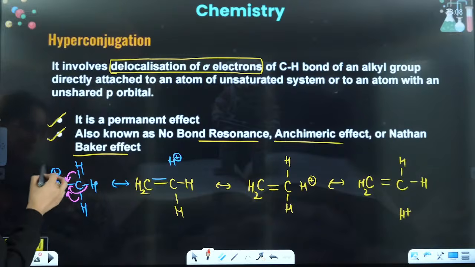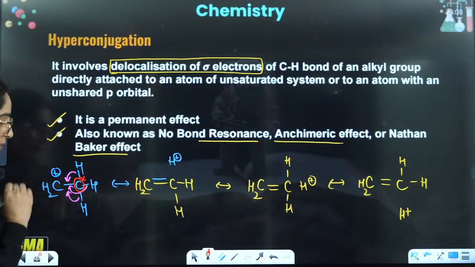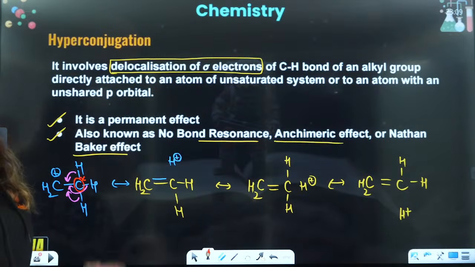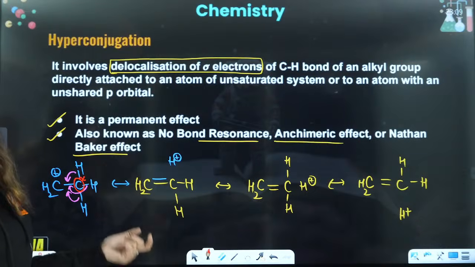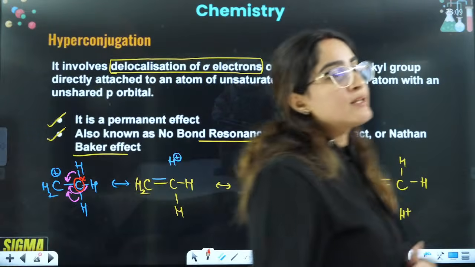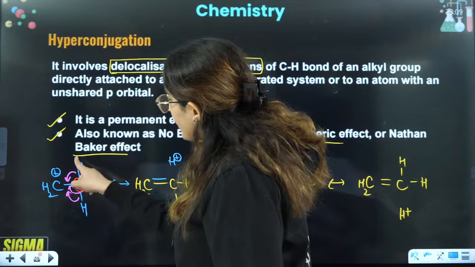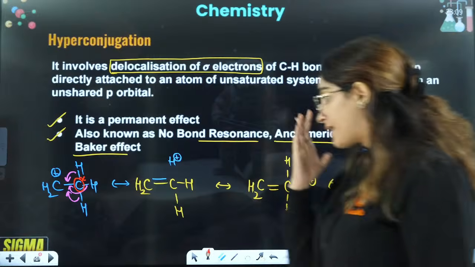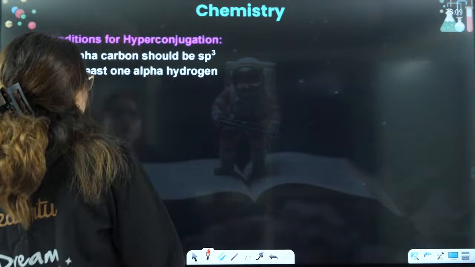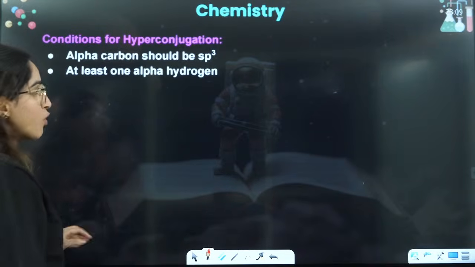See, if this is the main system, then can I say this is the alpha carbon here? How many hydrogens are connected to the alpha carbon will tell you the number of hyperconjugating structures, right? Here this is the alpha carbon, 3 hydrogens are connected, so 3 hyperconjugating structures are there. The more the number of hyperconjugating structures, the more the stability.